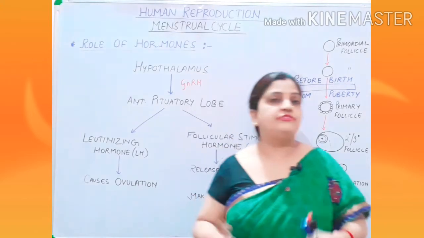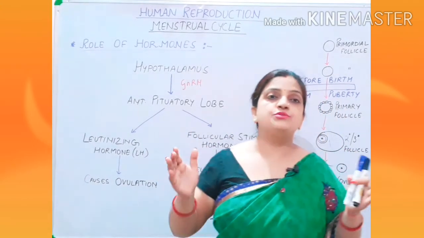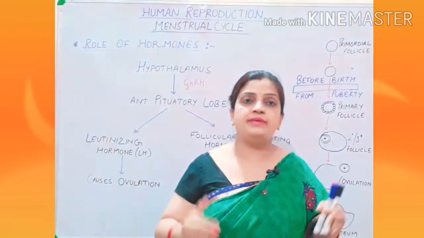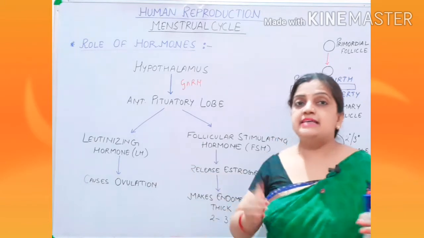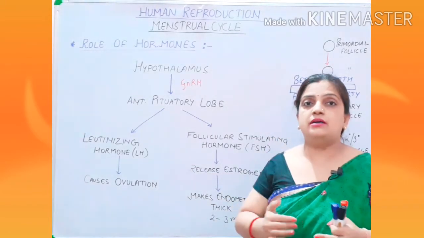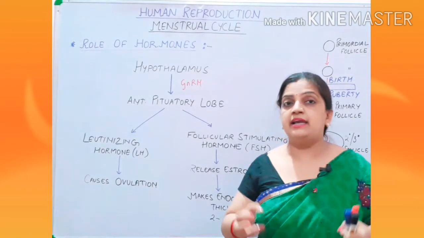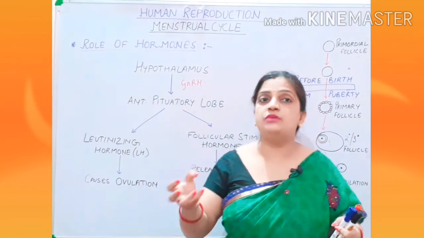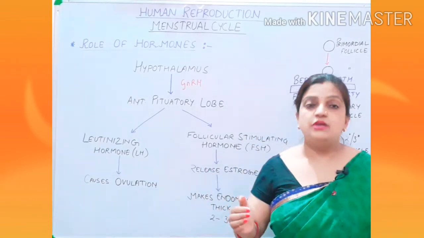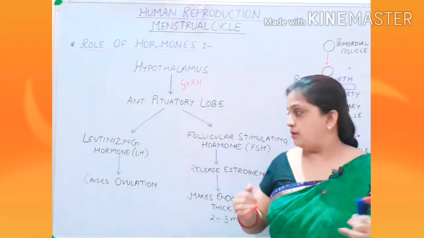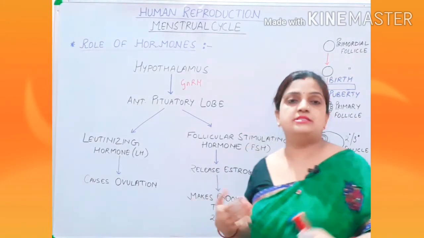Now this is a little confusing. Part by part I will be explaining the 28 to 29 days cycle. There you will understand how this LH hormone is acting like a hammer on the Graafian follicle so that the secondary oocyte can come out and enter into the oviduct and can wait there for the sperms to get fertilized. Now children, let us move to the stages of the menstrual cycle.